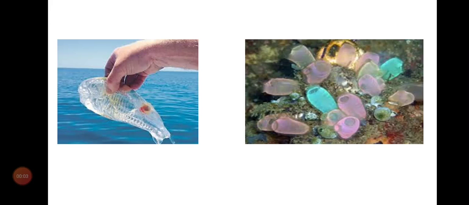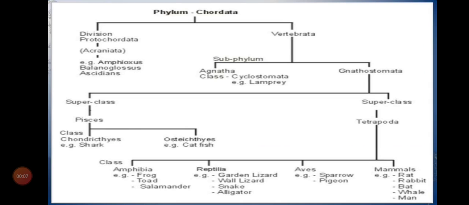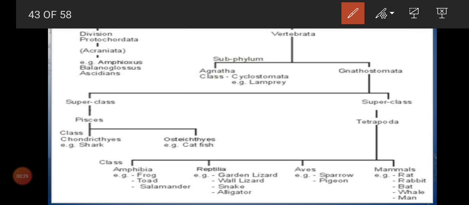Welcome back, children. So we have learned about the chordata and the division of chordata. Here phylum chordata was divided into two groups: protochordata and vertebrata. Under protochordata, we have learned about what are those two? Urochordata and cephalochordata. Is that clear, children? And under vertebrata, we have two categories: agnatha and gnathostomata.